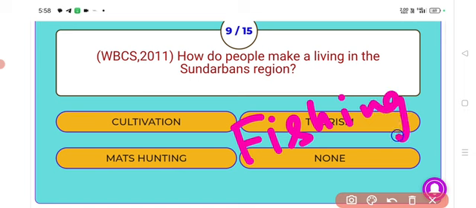The people of Sundarban lived by fishing.